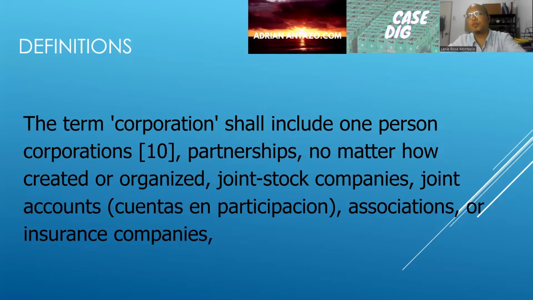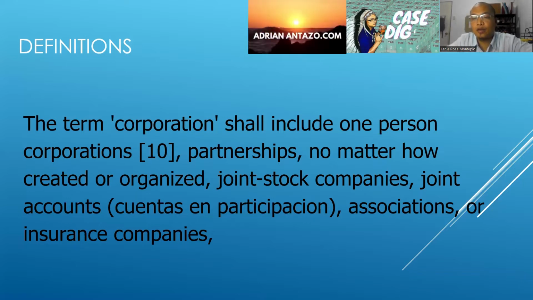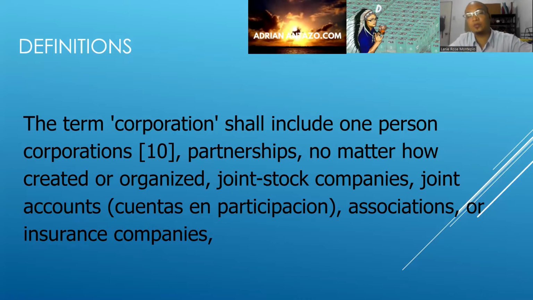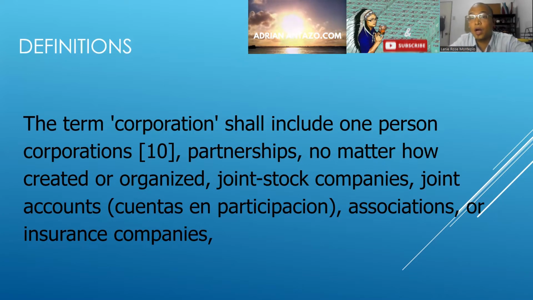So, with the advent of the revision of our corporation code, before you can create a corporation, you needed to have 5 persons. But with the new revision that we have right now, you can already create a corporation even though you are only one person.